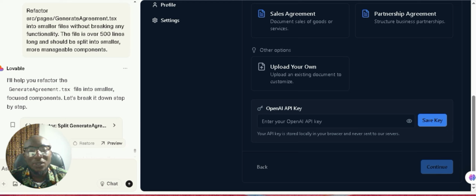Would ask it to implement an API key, an API that we'll use to trigger the sign, right? So I'm going to use DocuSign API key, right? So when we click on finalize and sign, it's supposed to take us to our own page where we will sign. Then there will be a send button, where if we click on the send button, it will trigger us to input the email of the recipient, right? That will also sign. So that's what we're going to ask it to do now.